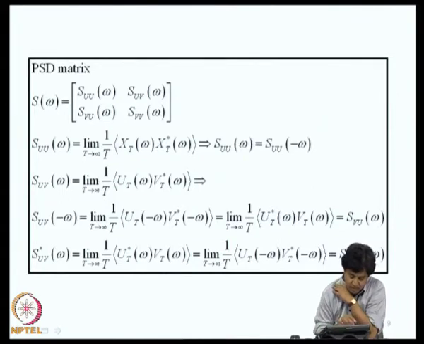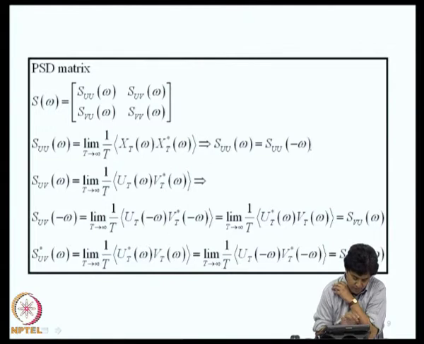So, you recall how did we define SUU of omega? It was limit of 1 by T expectation of XT of omega into its conjugate. Now, if you replace omega by minus omega, what happens? This will be XT of minus omega, this is XT star of minus omega. XT of minus omega is nothing but XT star of omega, and XT star of minus omega is nothing but XT of omega. Therefore, SUU of omega is SUU of minus omega.